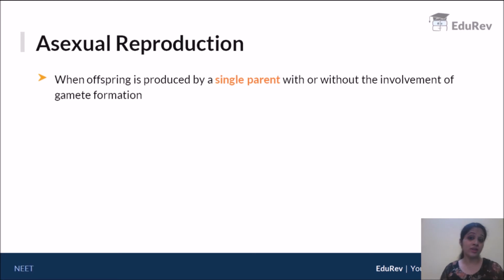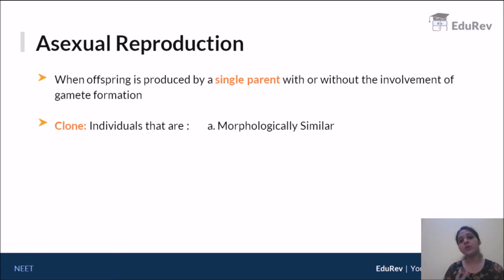Now, coming to asexual reproduction. We have said that just one parent is required here, and very often you are asked to compare asexual reproduction to cloning. For that matter, let's try to understand what a clone really is. To define a clone, an individual must satisfy two criteria. The first, the individuals must be morphologically similar. What do you mean by morphology? Your external look.